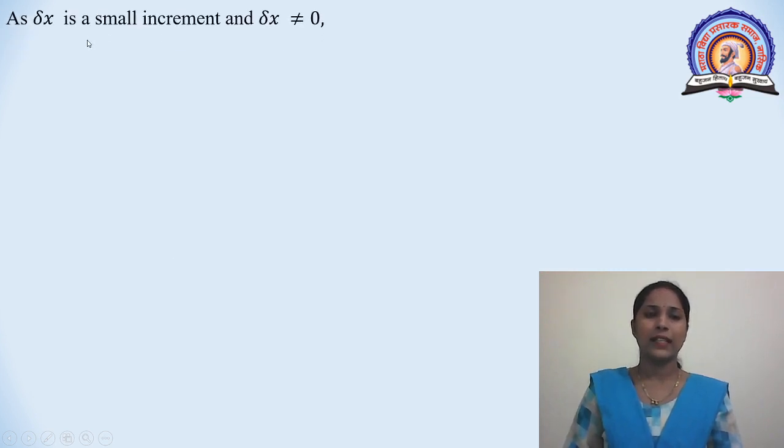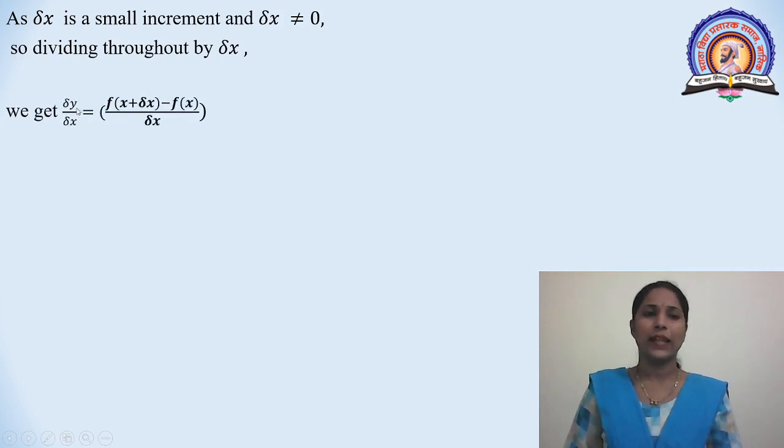As delta x is a small increment and delta x not equal to 0, dividing throughout by delta x, we get delta y divided by delta x is equal to [f(x plus delta x) minus f(x)] divided by delta x.